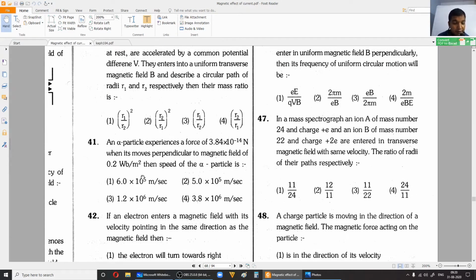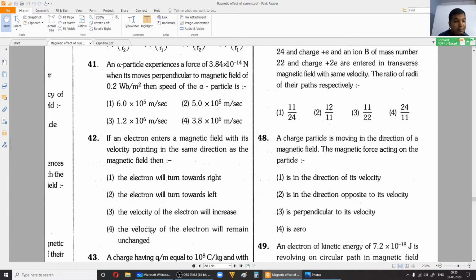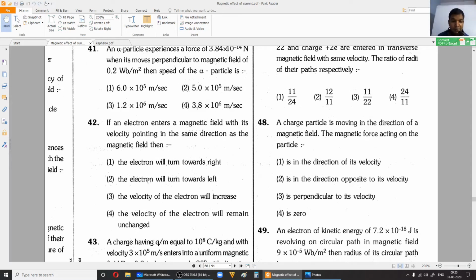41st you do, then 42nd. If an electron enters a magnetic field with its velocity pointing in the same direction as that of the magnetic field, so what do we know? Force experienced by the electron will be 0, because the angle between v and b is 0, so the force experienced will be 0. So there is no force acting.